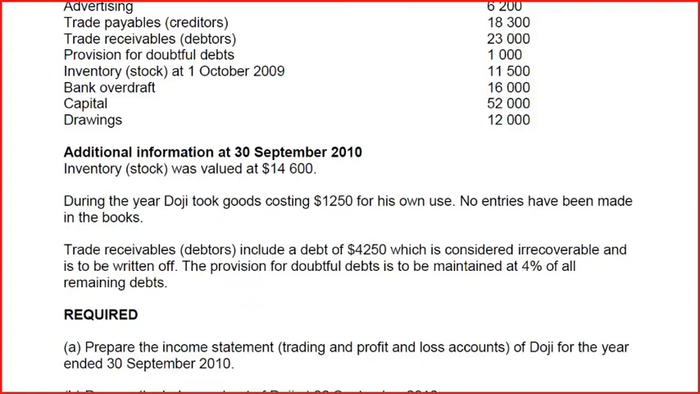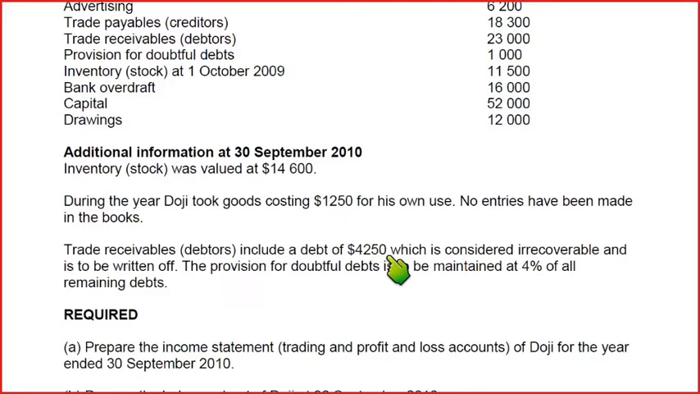So the entry would be bad debt account would be debited. Why is bad debt account being debited? Because bad debt is an expense for the business, and the nature for expense is always debit. Bad debt would be debited, and trade receivable account would be credited. Why is trade receivable being credited? Because trade receivable is basically a current asset for the business, and asset decreases by way of credit.